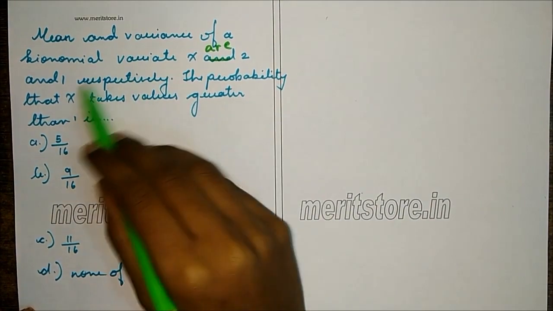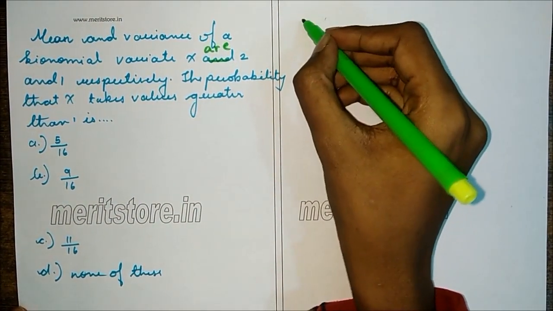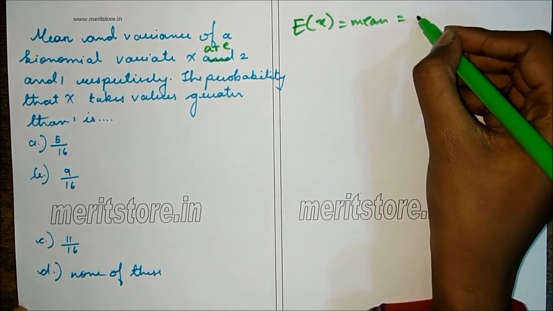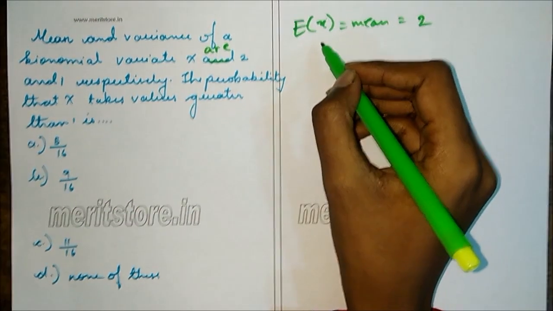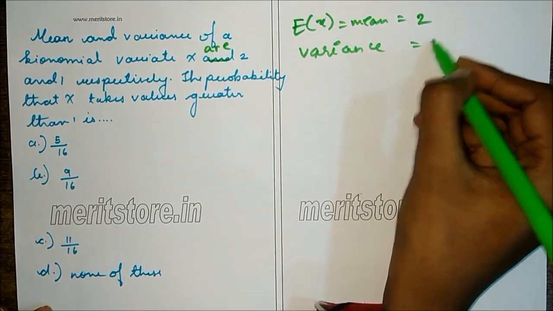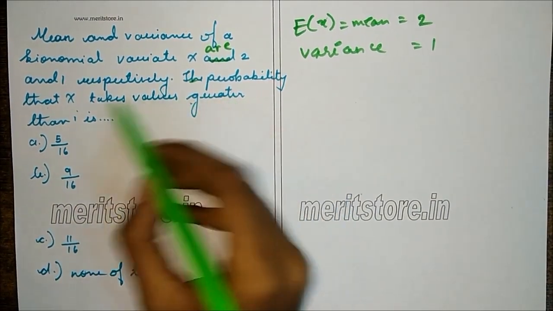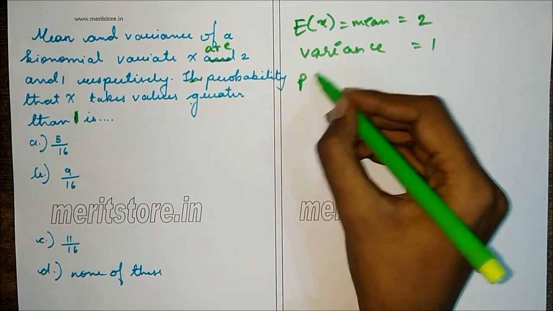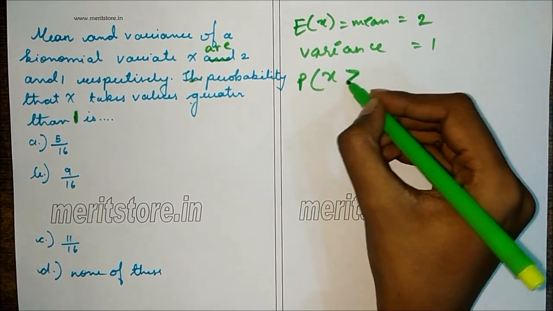Mean and variance of a binomial variate x are 2 and 1 respectively. So what is given is E of x, that is mean, is 2, and variance is 1. The probability that x takes value greater than 1 is, we have to find the probability of x being greater than 1.